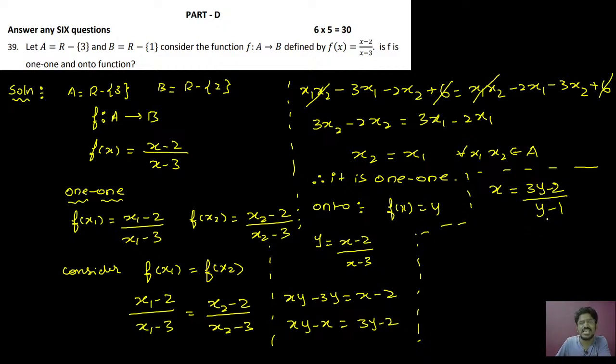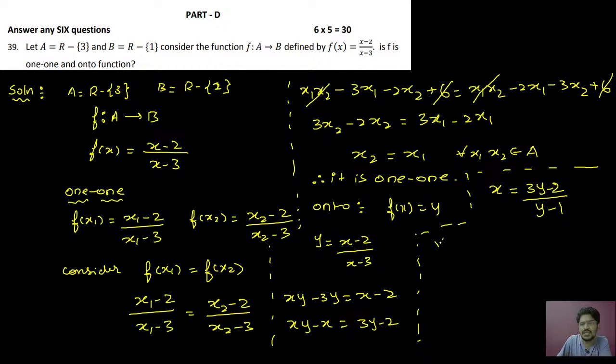So you can just see in the codomain you have R minus singleton set 1. That means you can't give 1 for y because 1 is not present in your codomain. Therefore we can't write 1 for our codomain. So therefore no problem.